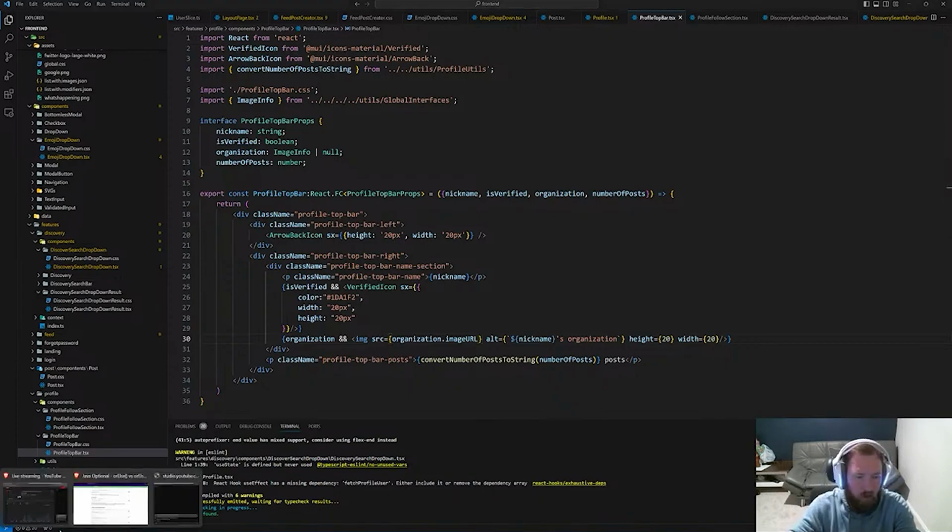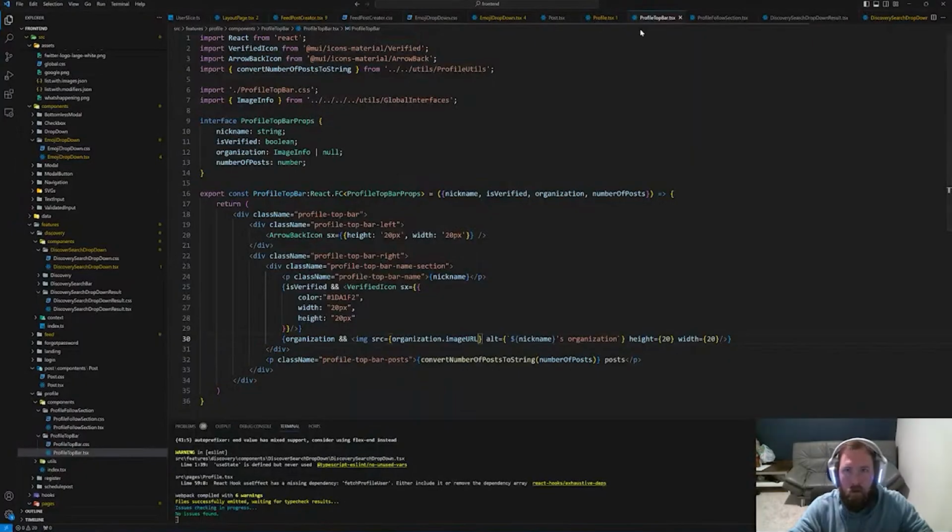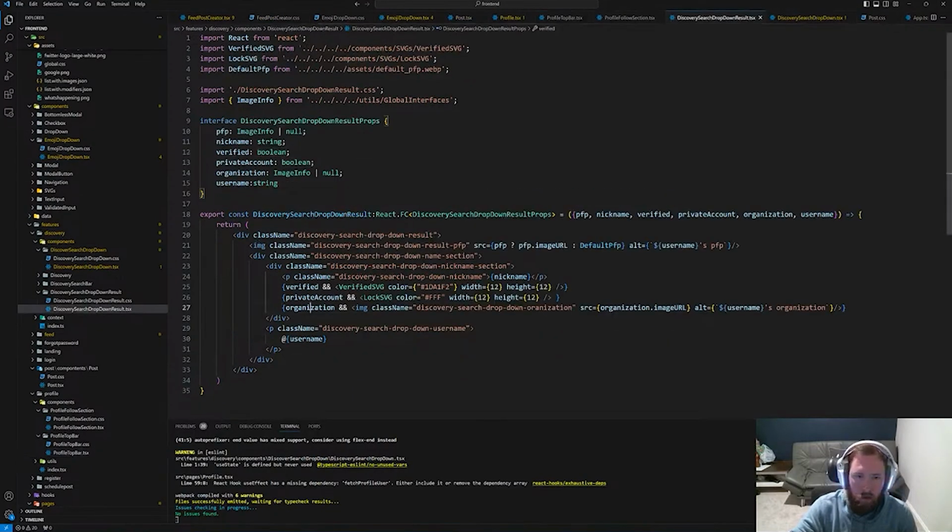And I think that is everything here. I don't know if we can search for ourselves. I think I put verified to true on unknown coder. So if I look for unknown coder, okay, so that image is way too big, but you can see that it's there. So I think we need to fix that. So let's see what's going on with organization inside the search dropdown result. So we're kind of all over the place right now, but it's fine. Search dropdown results, organization, discovery search dropdown organization.